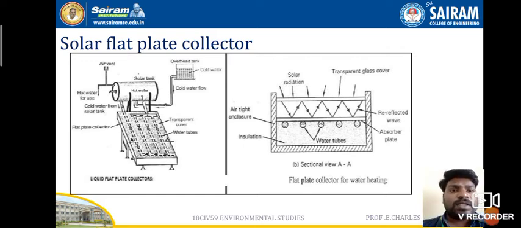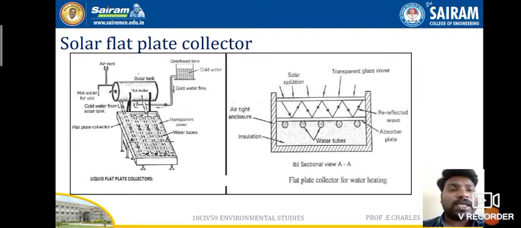In this diagram, the first thing is an overhead tank. Water starts flowing to the solar tank, and then from the solar tank water flows to the transparent cover, that is the flat plate collector, and the water tubes. From there, the hot water is taken into another channel and used for some domestic applications. The transparent cover, water tubes, and the flat plate collector we will see in detail, in a much closer way.